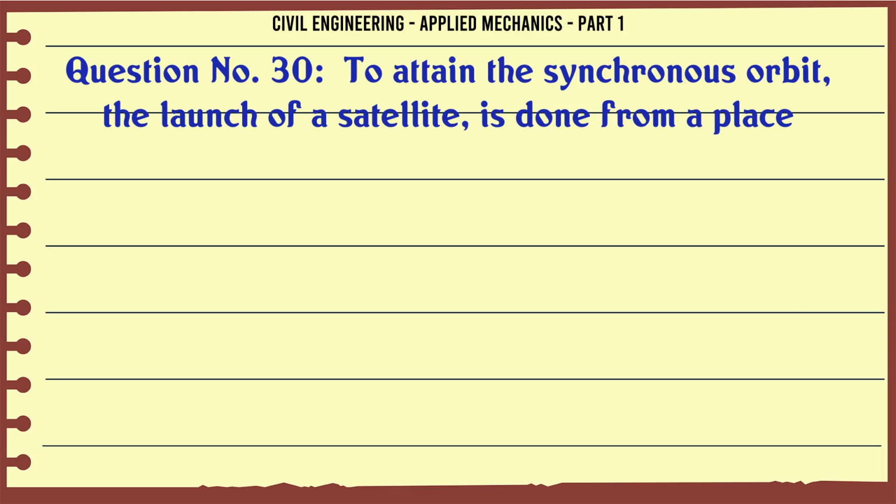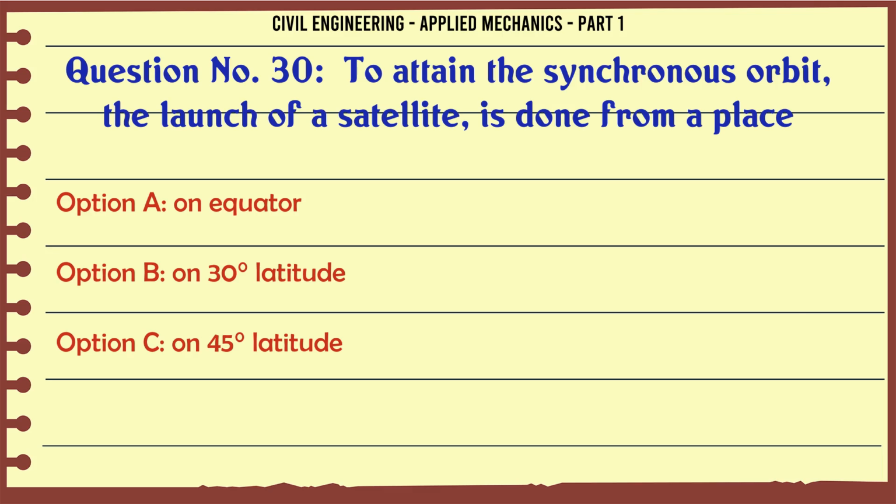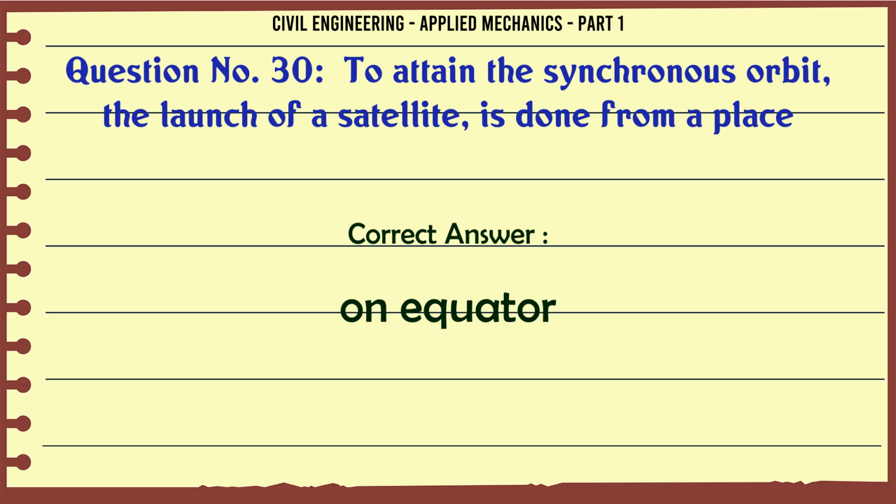To attain the synchronous orbit, the launch of a satellite is done from a place A. on equator, B. on 30 degrees latitude, C. on 45 degrees latitude, D. on 60 degrees latitude. The correct answer is on equator.